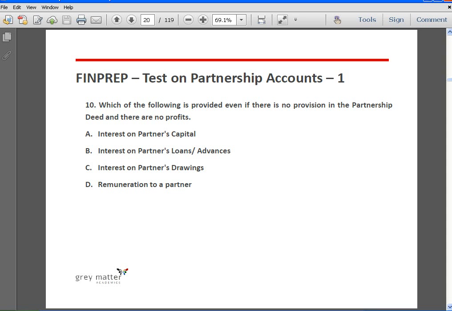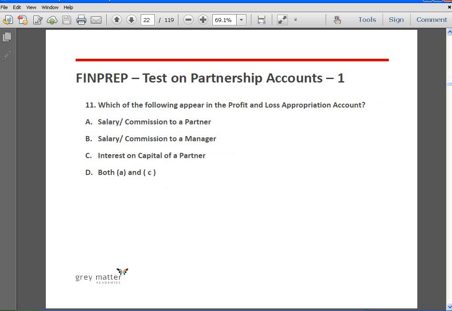Which of the following is provided even if there is no provision in the partnership deed and there are no profits? Interest on partner's capital cannot be provided if there is no partnership deed, or where there is no provision in the partnership deed. Interest on partners' loans and advances, yes, it has to be provided at 6% per annum, even if there is no provision in the partnership deed, and even if there are no profits.